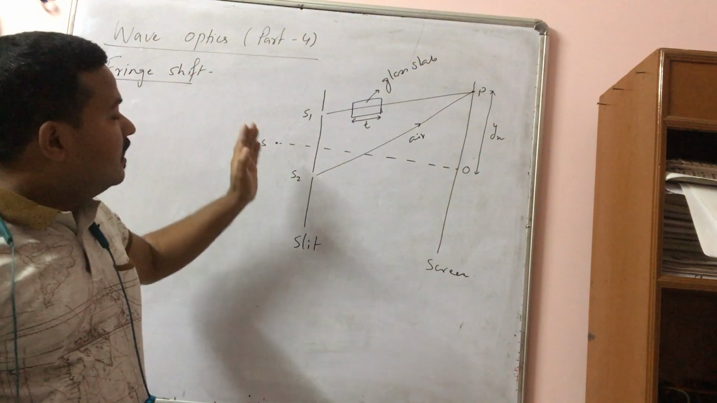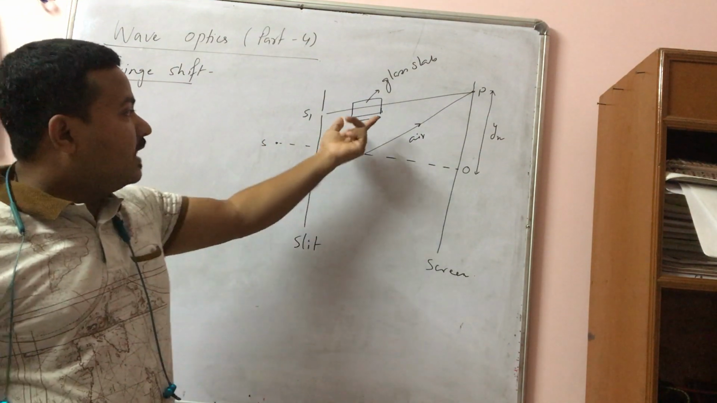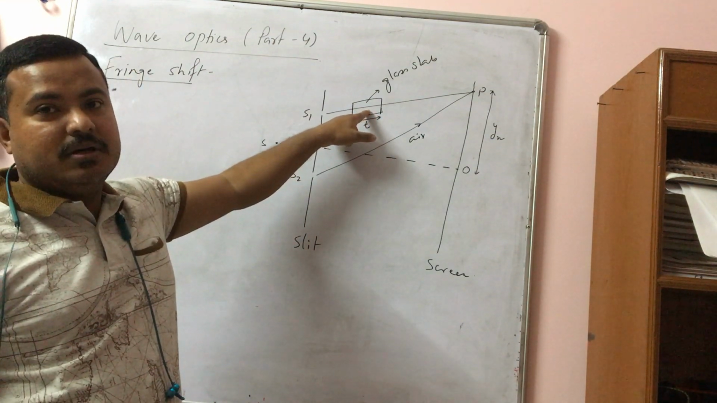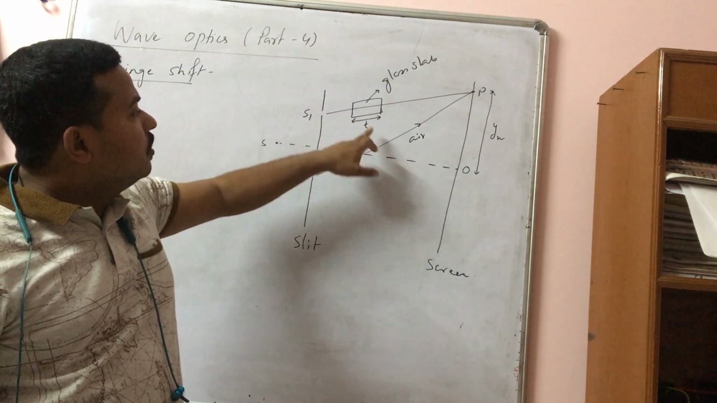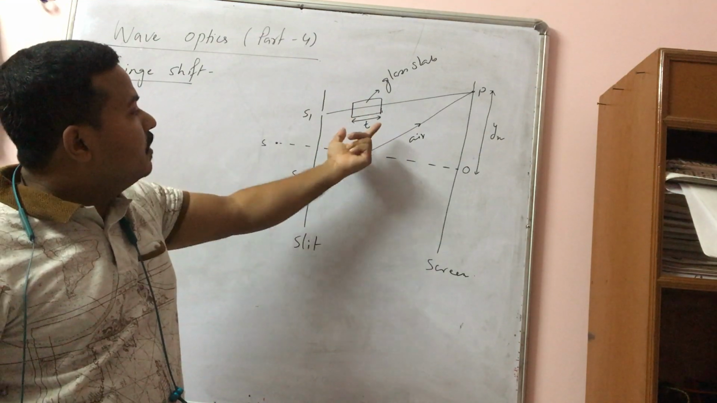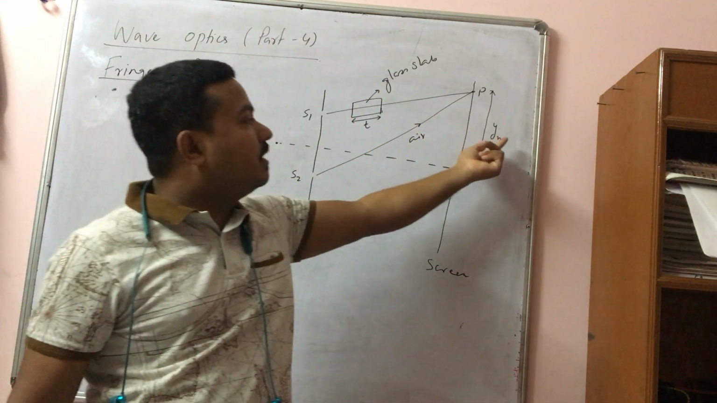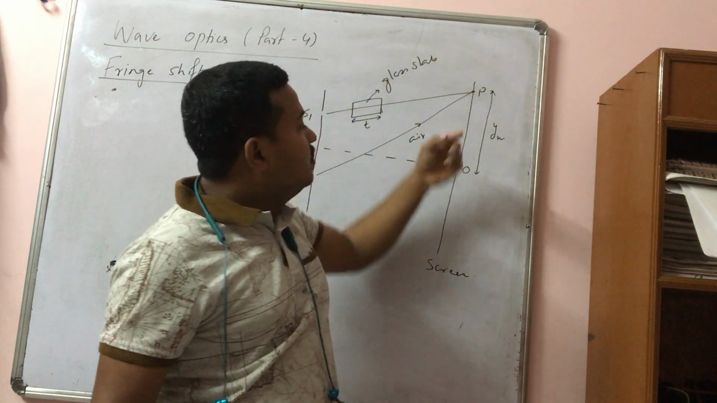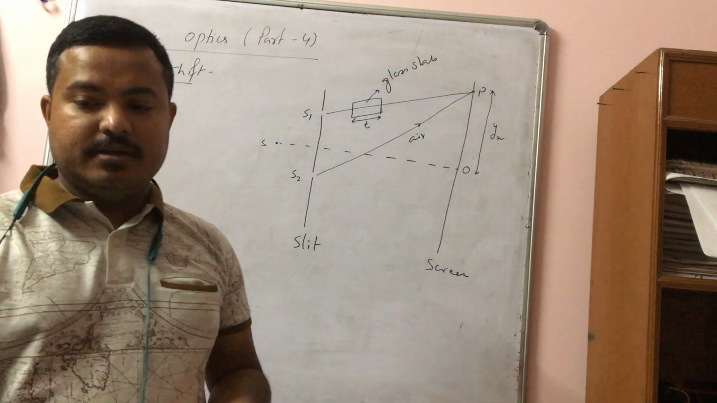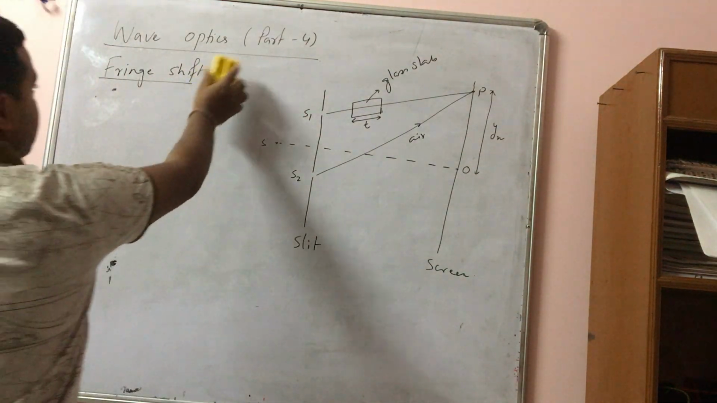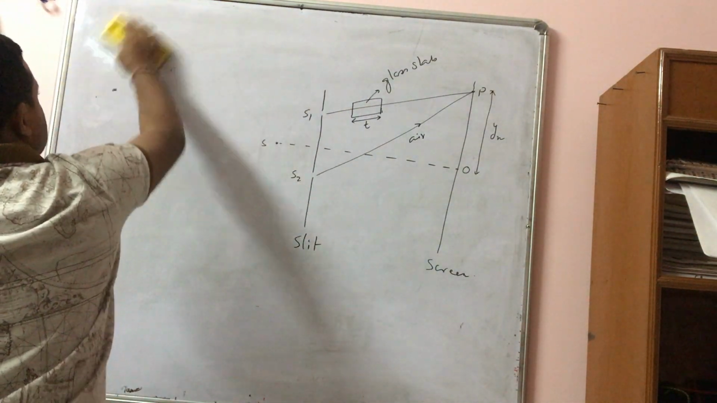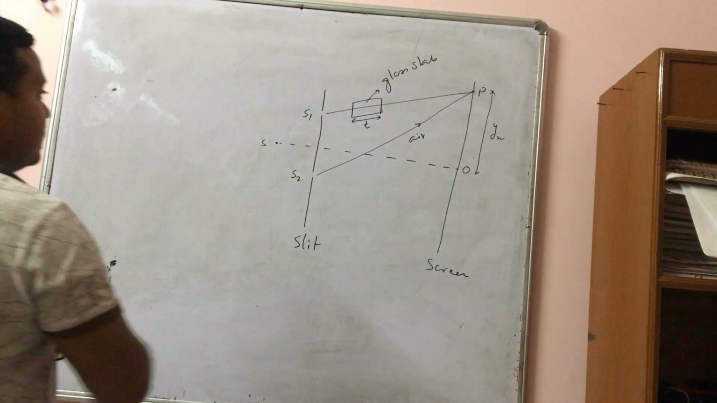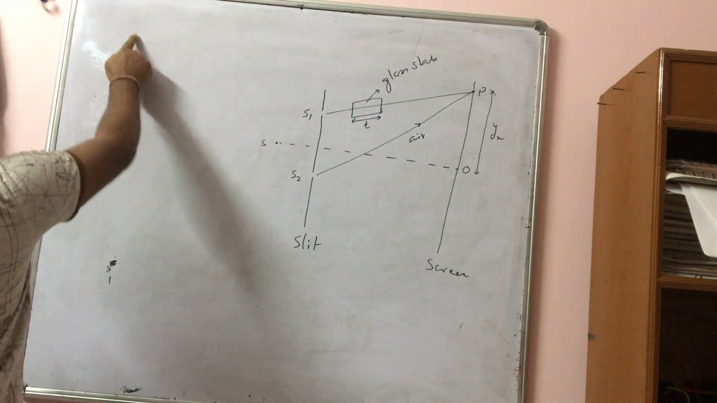First, let me find out the extra path difference due to introduction of this glass slab. Once I get the extra path difference, I can easily calculate the fringe shift, meaning how much the fringe gets shifted with respect to the center of the screen. Now what will be the extra path difference due to introduction of the glass plate? This may be any transparent sheet.